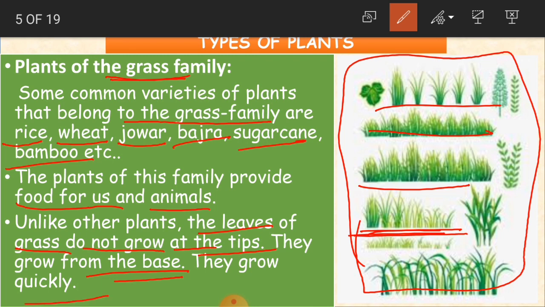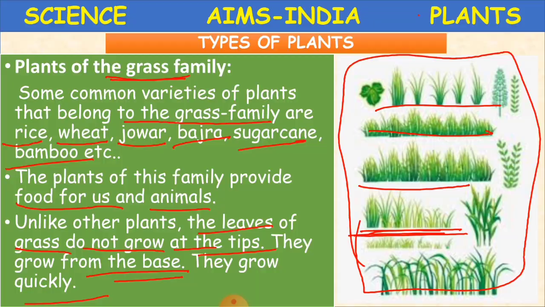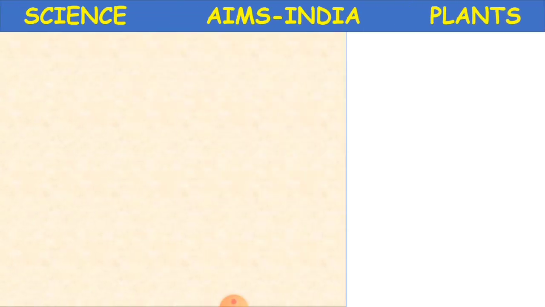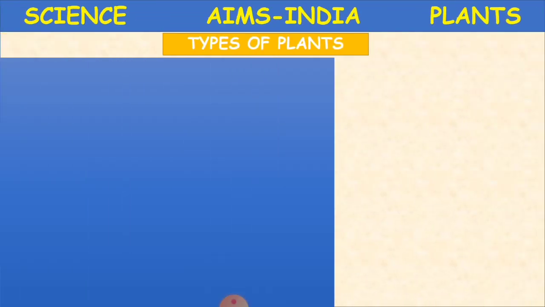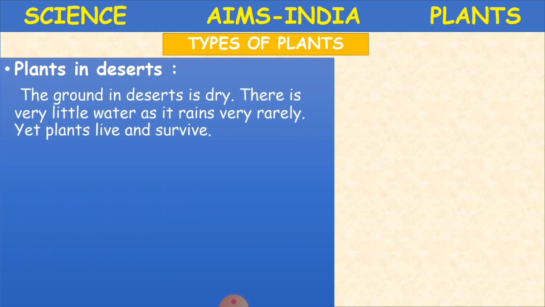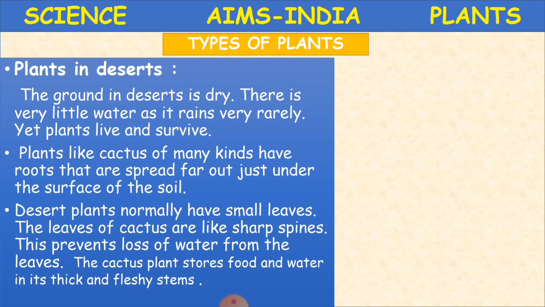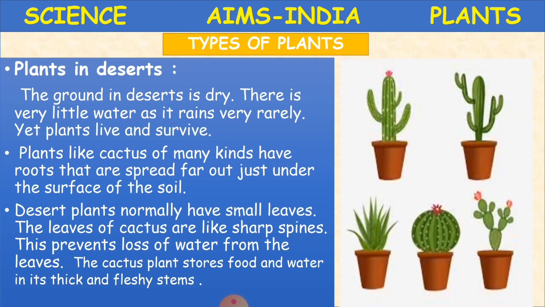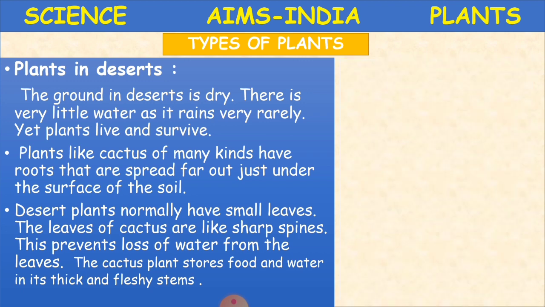Okay, clear, children? Now we learn some more plants. Plants in deserts. Children, how is the climate in the desert? Yes, so much hot and no rains. Minimum rain. At the most we don't have rains in the desert. So what type of plants do we have in deserts?